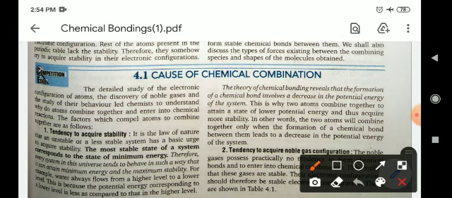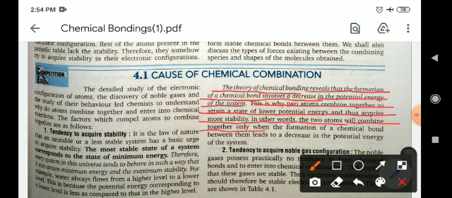The theory of chemical bonding reveals that the formation of a chemical bond involves a decrease in the potential energy of the system. This is why two atoms combine together to attain a state of lower potential energy and thus acquire more stability. In other words, two atoms will combine only when the formation of a chemical bond between them leads to a decrease in the potential energy of the system.